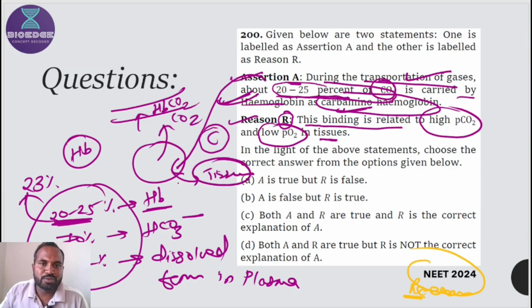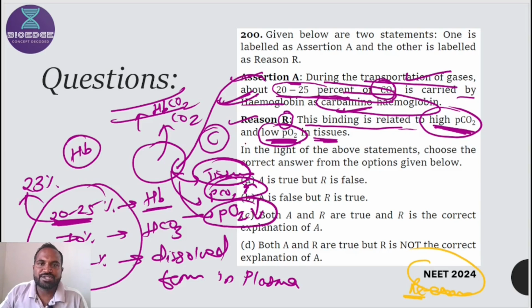At tissue level carbon dioxide is produced, that's why PCO2 is high, and oxygen is consumed by the cells, that's why partial pressure of oxygen is less. High partial pressure of CO2, correct. Low partial pressure of O2 in tissue, correct. So this is also correct.